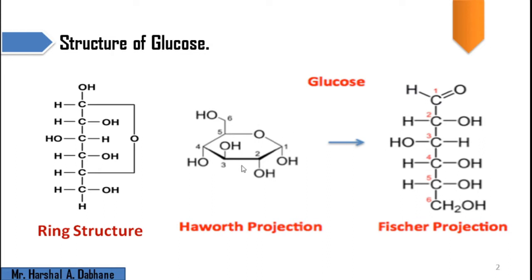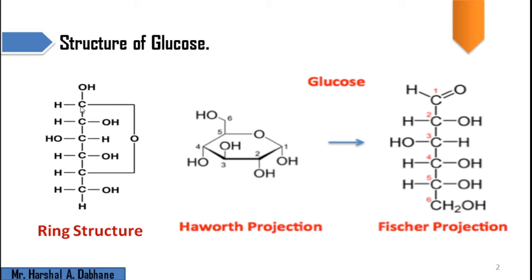When shown like this, that formula is referred to as the Haworth projection formula, where the OH groups are shown above and below the plane. This formula also shows the ring structure formed when the OH group reacts with the aldehydic group. So this is the structure of glucose.